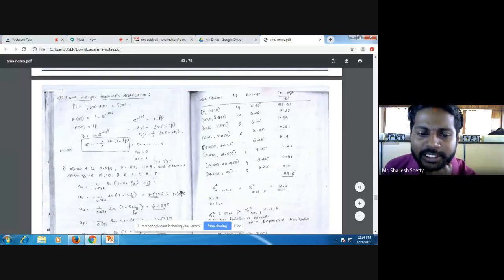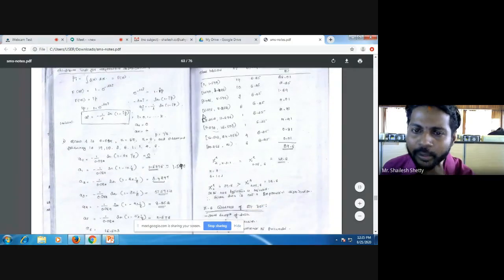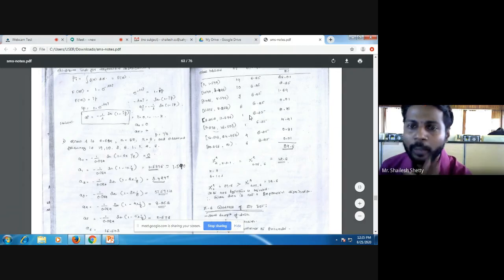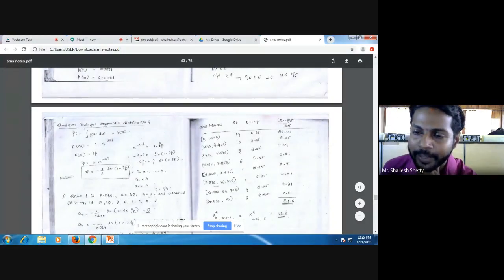From 0 to the first interval, 1.590. From 1.590 to the next interval, 3.4247, as you can see here. Like that you write all the intervals. Then frequency is already given for you: 1, 9, 10, 3, 6, 11, 4, 6. Now it is equal probability, so N into Pi, right? P is what? 1 by 8, which means 0.125. 0.125 into 50 is N into Pi, so you'll get 6.25 throughout. Then it is similar: Oi minus Ei whole square by Ei. Just subtract and you get the answer.